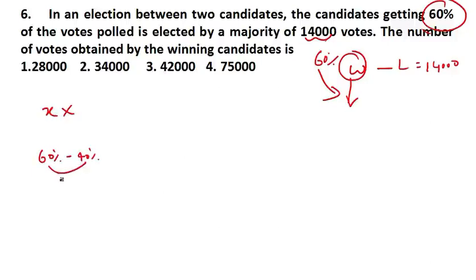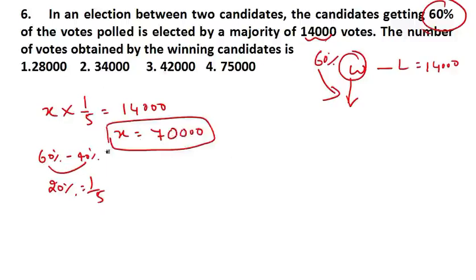Now what is the difference? The difference is 20%, and we know that in fraction form the difference of 20% is 1 by 5. He wins by 1 by 5. The difference is 1 by 5, but in the question the difference is given as 14000. So just multiply. How much do you get? You get 70,000.